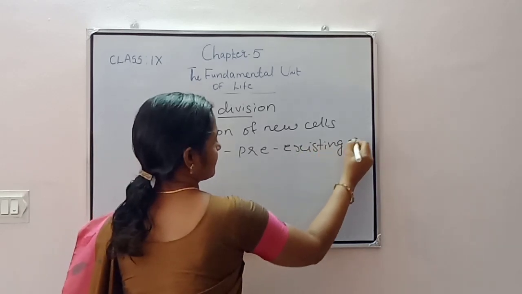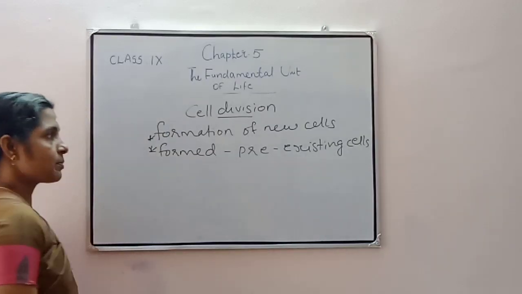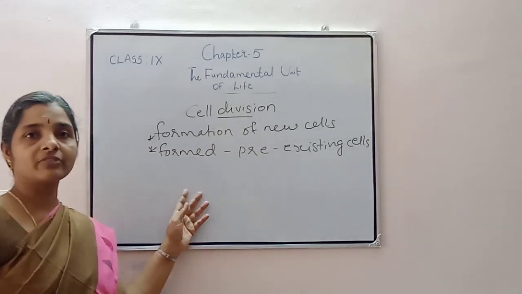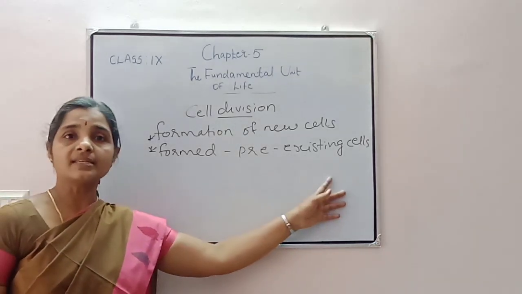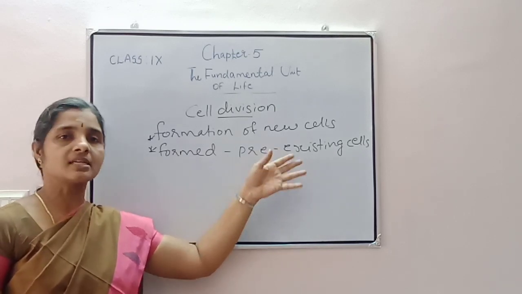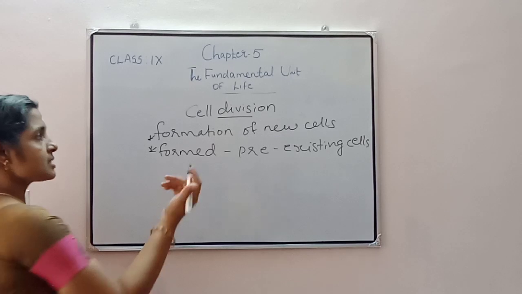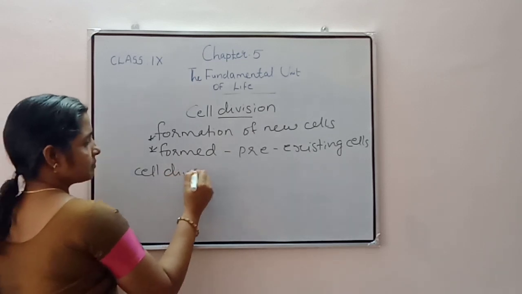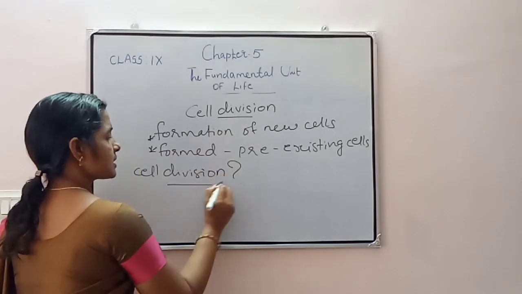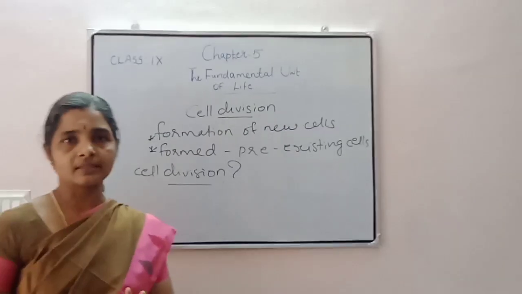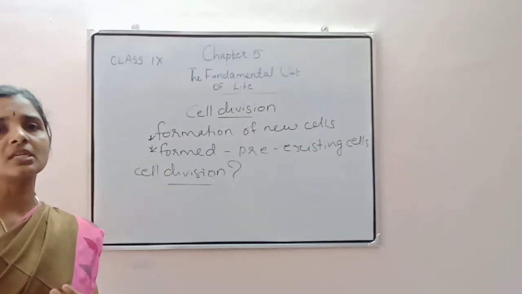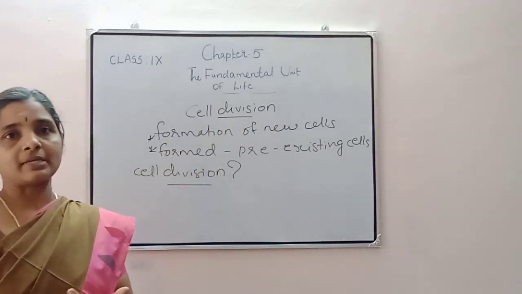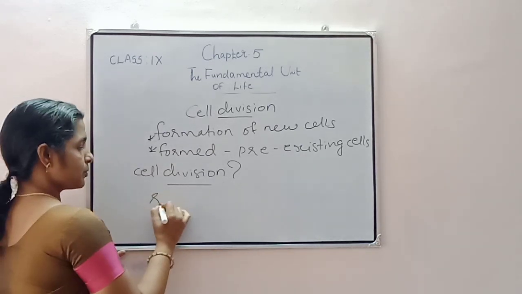So what is cell division? It is the process of formation of new cells. And these new cells are formed from where? Formed from pre-existing cells. Already the cells are there, and from those cells new cells are formed. Then what is the importance of this cell division, or why this cell division? Whether it is a unicellular or multicellular organism, this cell division occurs. Then for what purpose? In order to reproduce.